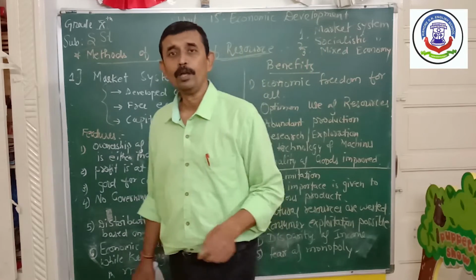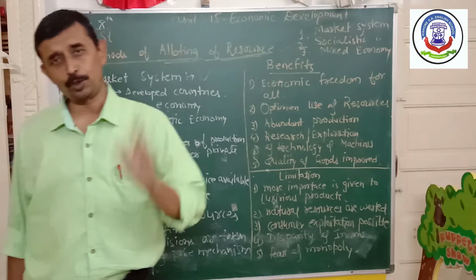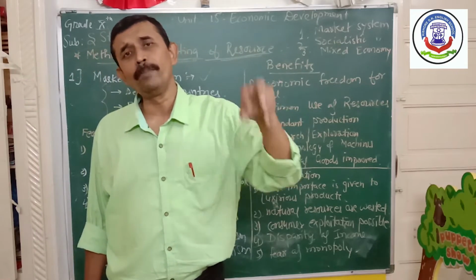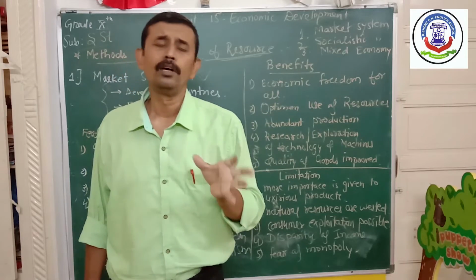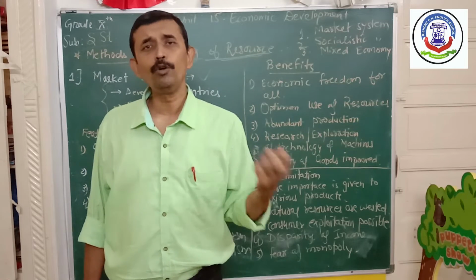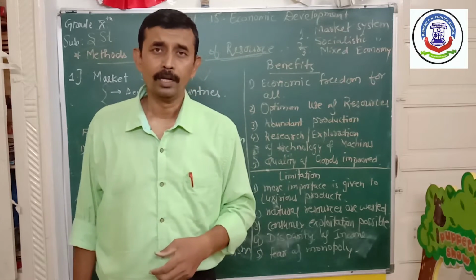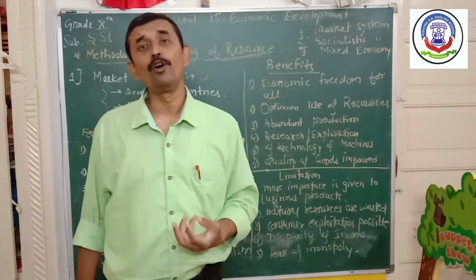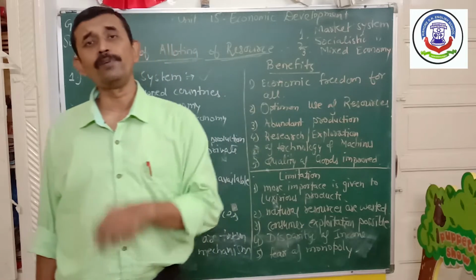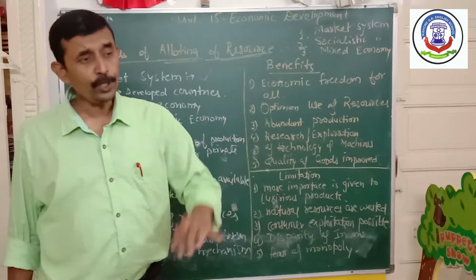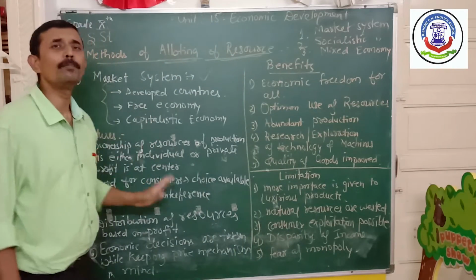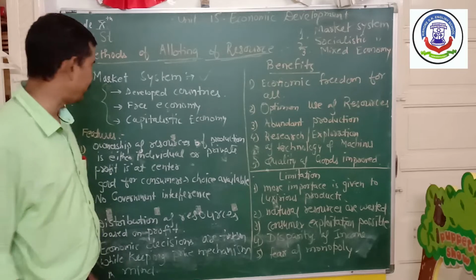For example, Mukesh Ambani's company Reliance. The government does not have control either on the management or on any other factor of production. Everything is managed by a group of board of directors. Which machines they want to use, from where they have to buy the raw material, which technology they will use for the production, and at which rate they have to sell their product. Everything is decided by Mukesh Ambani or his board of directors only.